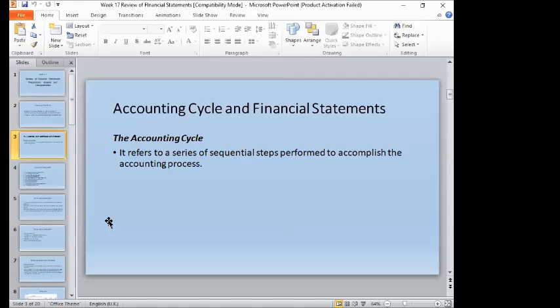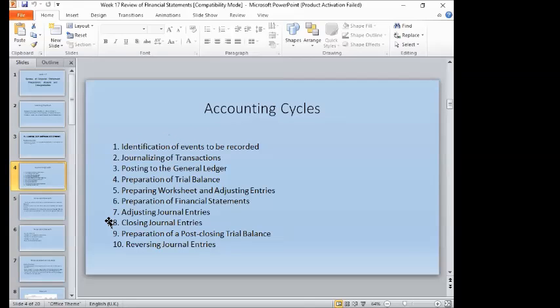Okay, the first thing in preparing the financial statements is the accounting cycle. The accounting cycle talks about the step-by-step procedure, or sequential steps, to accomplish the accounting process in preparing the financial statements. So this will be the procedure of the accounting cycle, from identifying the transaction to be recorded and journalizing the transaction by using the journal or the general journal, and then we post those transactions from the general journal to the ledger.